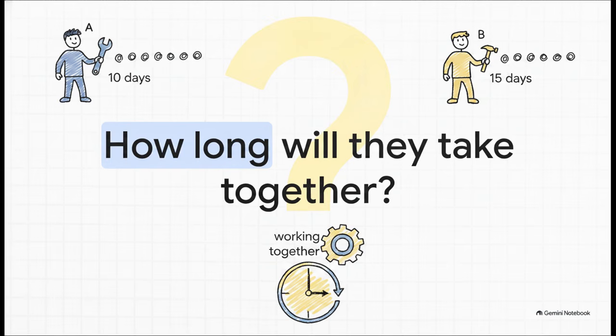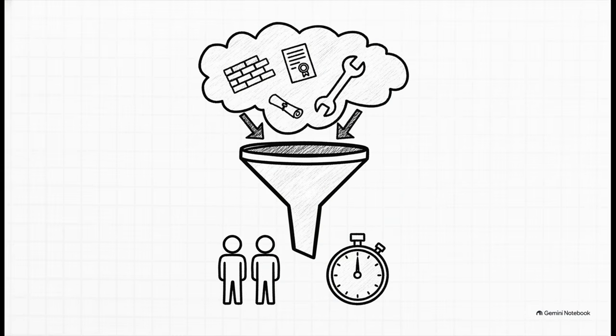Now this right here, this is your foundational scenario. It's absolutely crucial because almost every single advanced question on your exam is going to build directly on the logic of this exact problem. Now, what's really interesting about this is how stripping away all that extra vocabulary leaves us with just the core variables we actually need to manipulate. We don't care what the work is, building a wall, writing a report, it doesn't matter. We only care about the time frames. A is 10, B is 15. The question is simply their combined power.